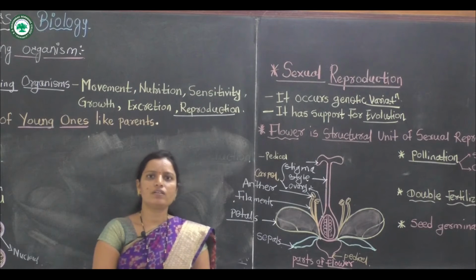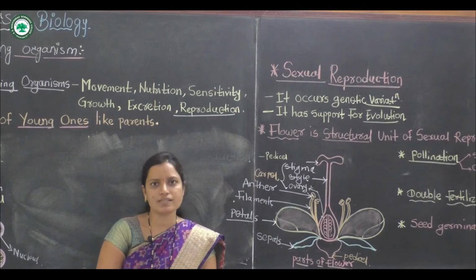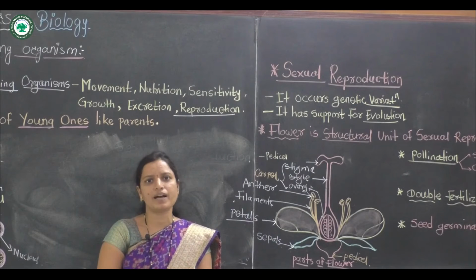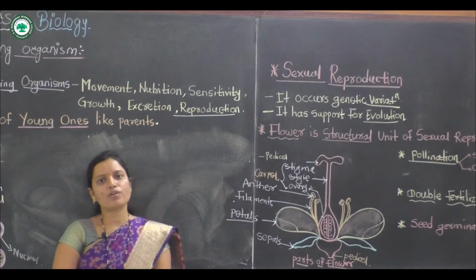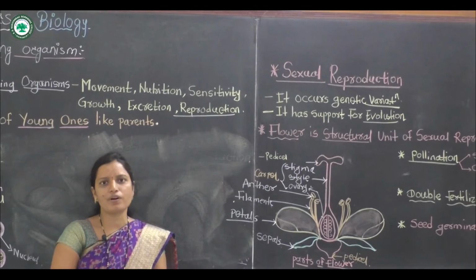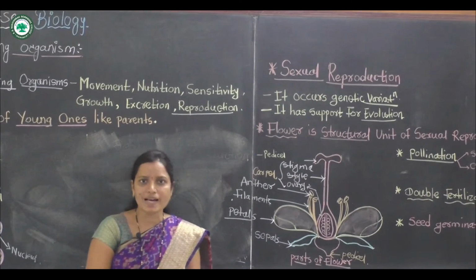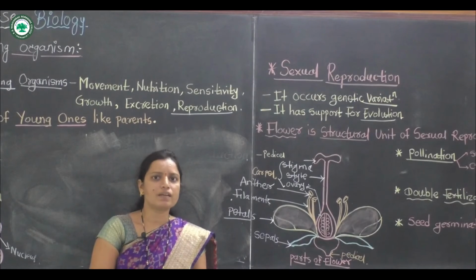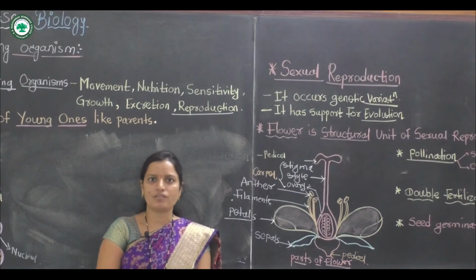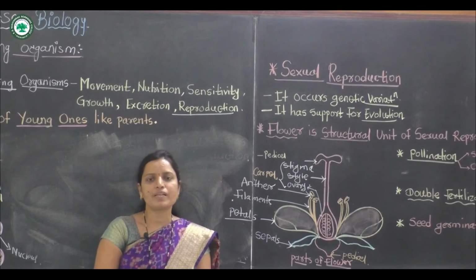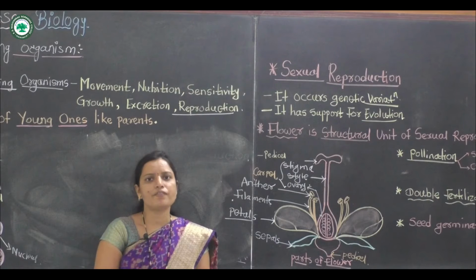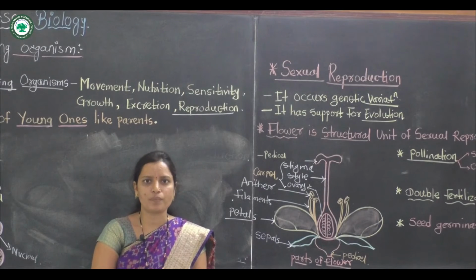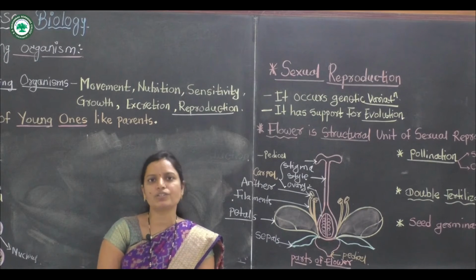The flower is divided into 4 whorls: calyx, corolla, androecium and gynoecium. The male and female reproductive whorls occur in the flower. This flower is called bisexual, and some flowers are unisexual. A unisexual flower means only the androecium or only the gynoecium is present in the flower.